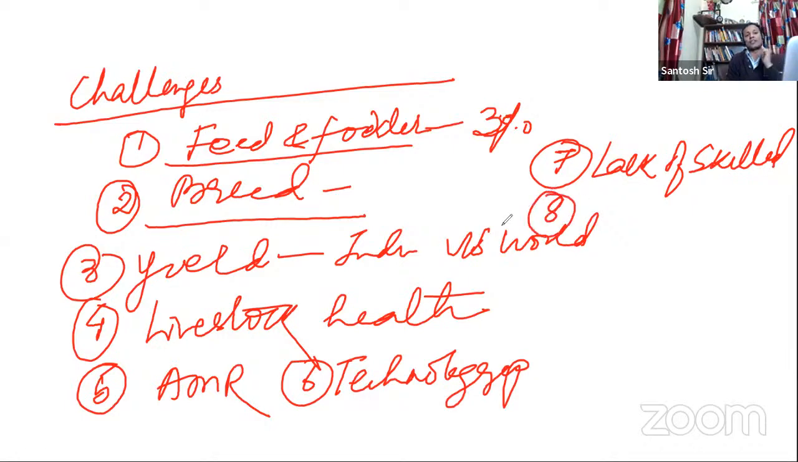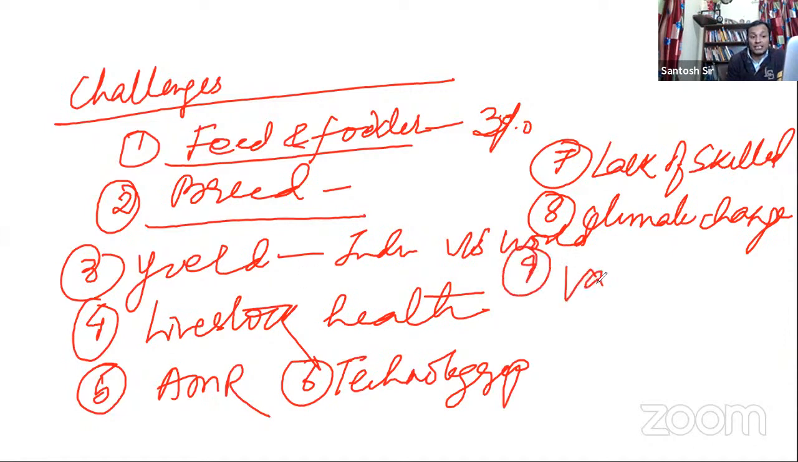Next, what challenge you can write is challenge of climate change. See, livestock sector is also responsible for climate change, and climate change impacts this livestock sector a lot. So you can talk about climate change. Then you can talk about lack of value addition in livestock sector. Only few farmers are into this value addition. Most of the farmers are not basically into this value addition. So value addition is a big problem.